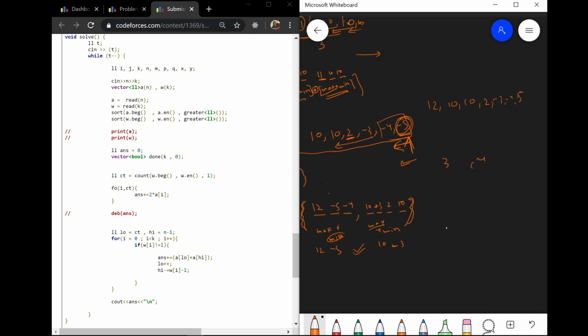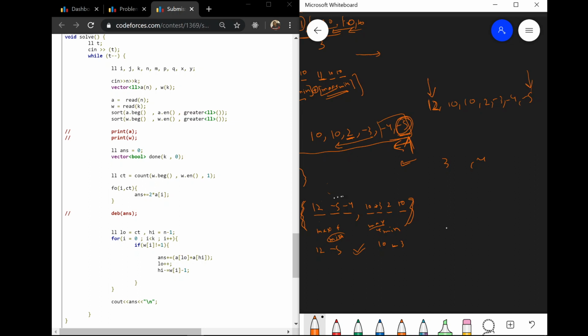So for this, -4 and -5, what we are doing is first filling this maximum. So I am setting low to count. This low would be here because the count would be 0 only. So low is here and high I am storing as here.